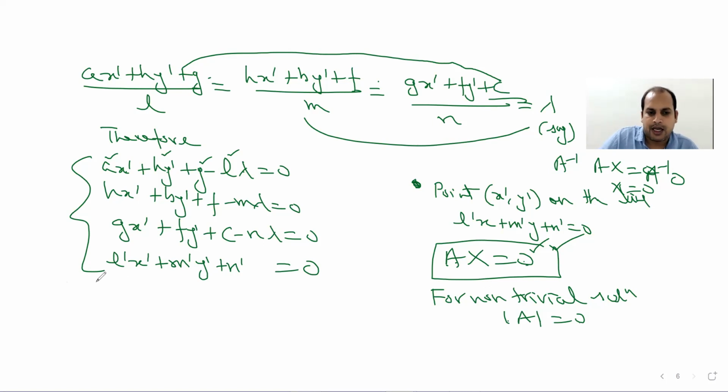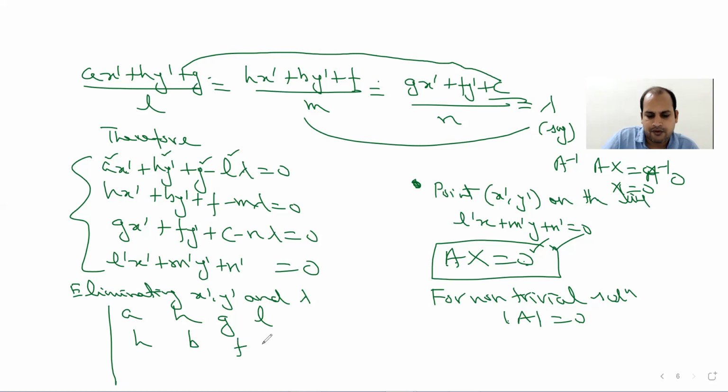So from there, we eliminate x dash, y dash and lambda from all these equations, I mean this system of four equations, which you can call 4, 5, 6 and 7. Look, the coefficients here are A, H, G and L. Similarly write the coefficients B, F, M, then G, F, C, N, then L dash, M dash, N dash, and 0, and this determinant is equal to 0.